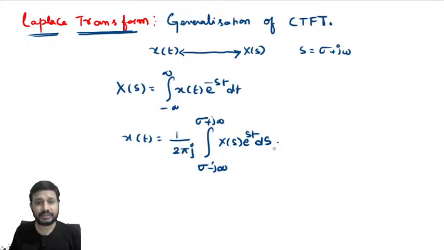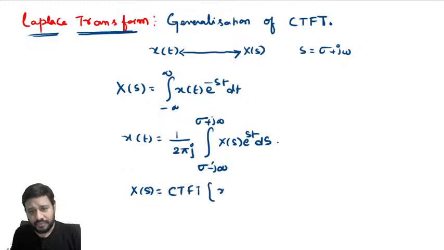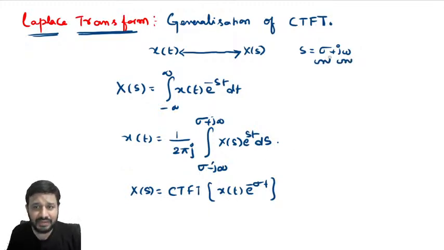Now, what is the relationship between Laplace transform and continuous time Fourier transform? Remember, your Laplace transform is simply the continuous time Fourier transform of x of t into e power minus sigma t. See, here in Laplace transform, along with the imaginary component omega, we are going to include a real component sigma, and in time domain that has the effect of multiplying the given signal x of t with e power minus sigma t.